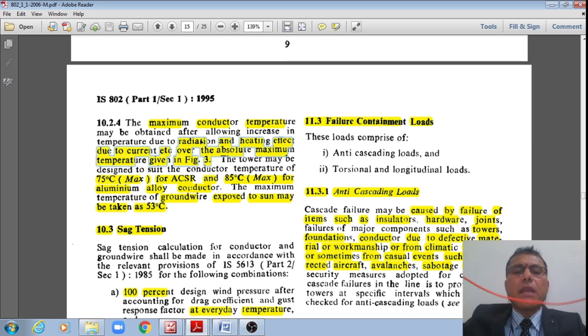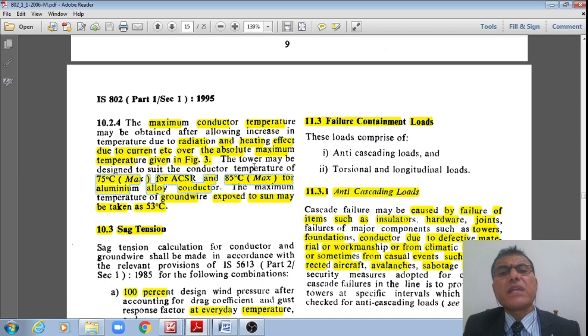Third, the electric cables will be having magnetic flux around them. Therefore, because of that magnetic flux, there is a radiation effect, right? Therefore, that put together, absolute maximum.